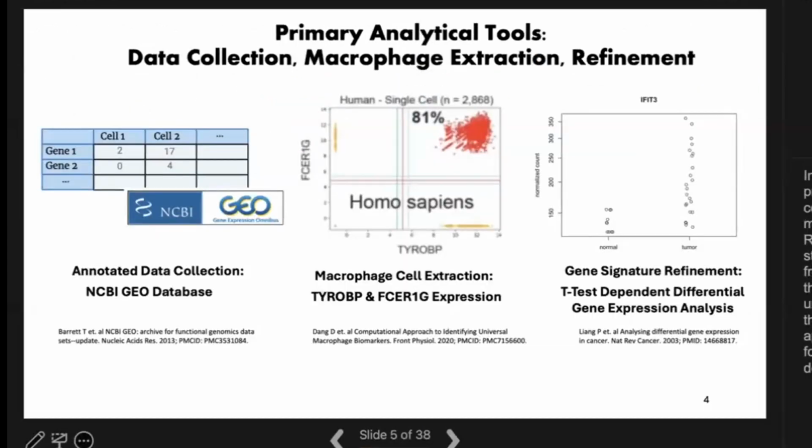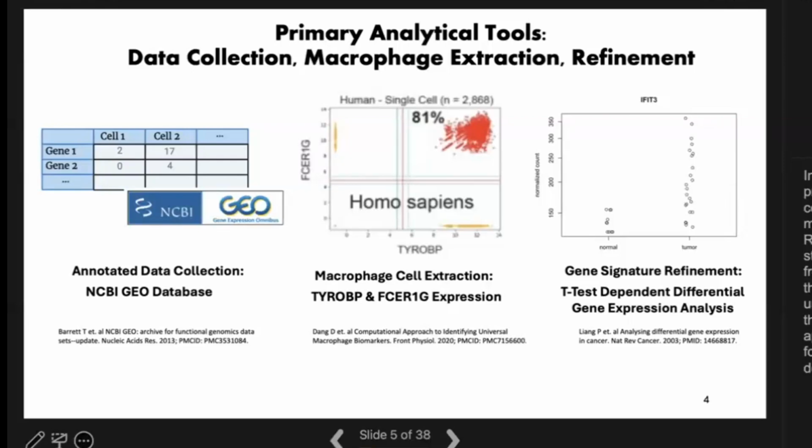So in addition to the foundational SMART model that was built in-house, my project is also supported by other pre-existing findings. All data sets were collected from the NCBI GEO database. The gene expression matrices used for these projects were extracted from single-cell RNA-seq, bulk RNA-seq, and microarray colorectal cancer studies. To focus specifically on TAMs, we computationally filtered macrophages from single-cell datasets.